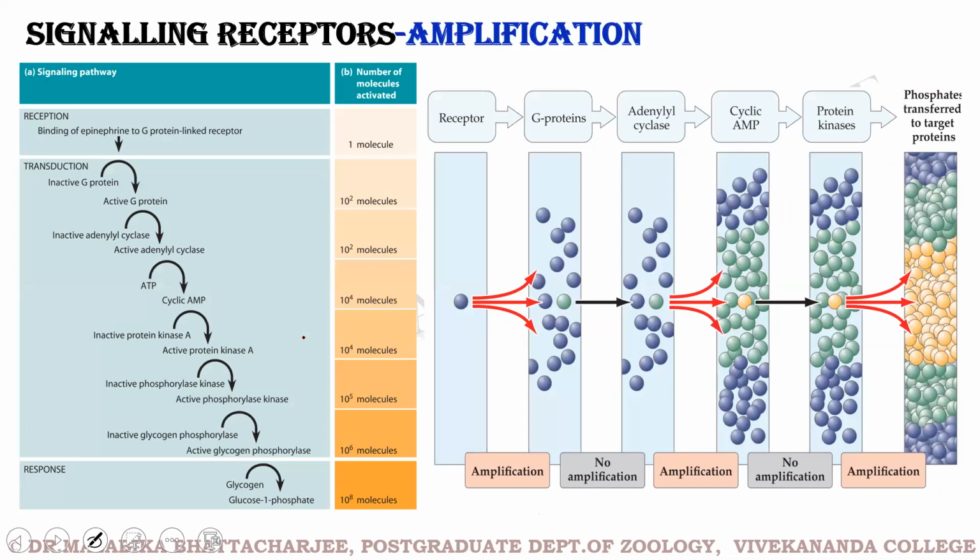Now coming, so we saw that a ligand binds to a receptor and the receptor is activated. It can be the activation of a G protein. It can be the activation of a GTP molecule.